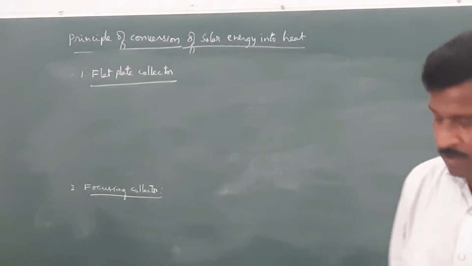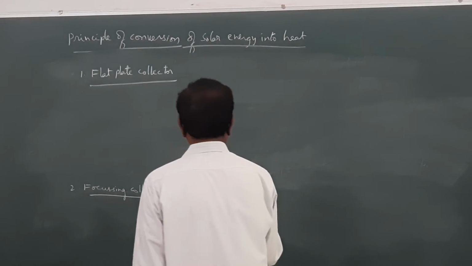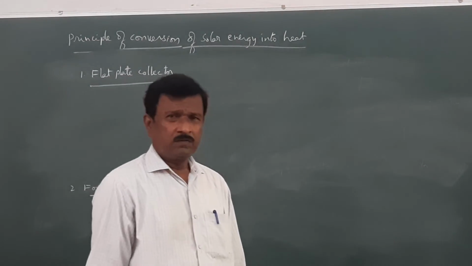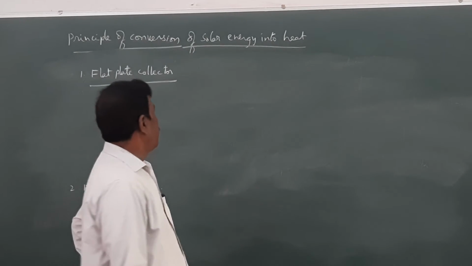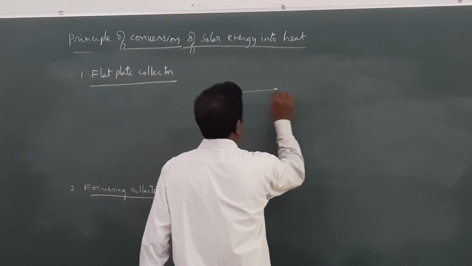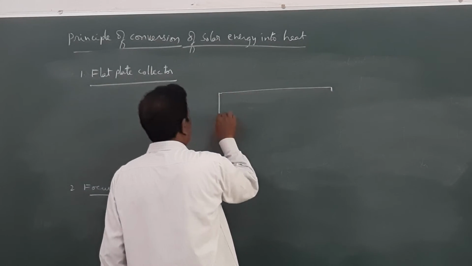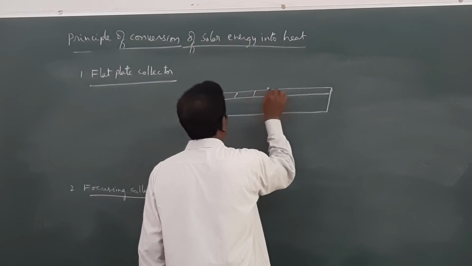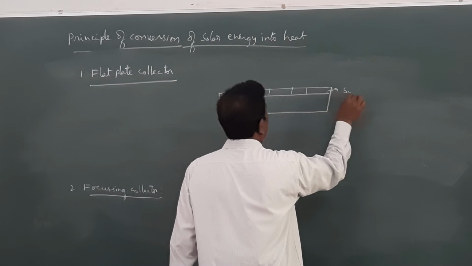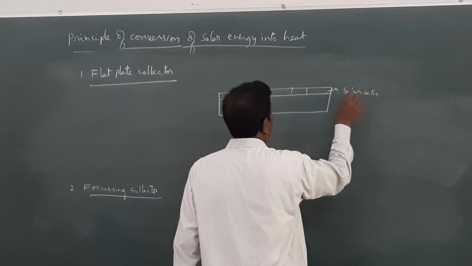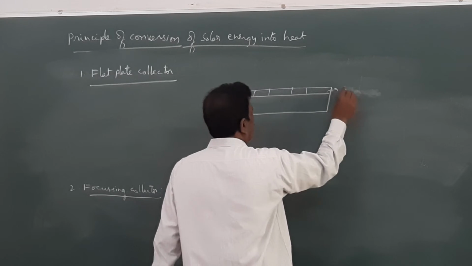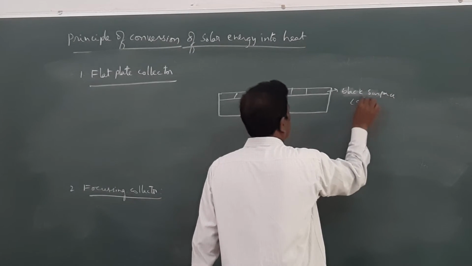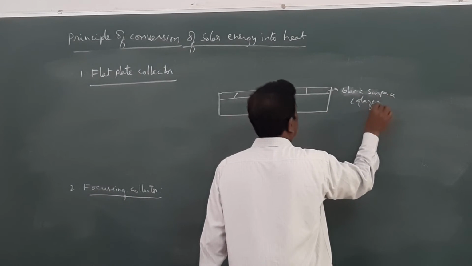In the case of a flat plate collector, you might have seen the solar panels or solar water heaters, where we use a solar panel in which the upper surface is coated with black, that consists of solar cells in the... this is called a glazed surface.